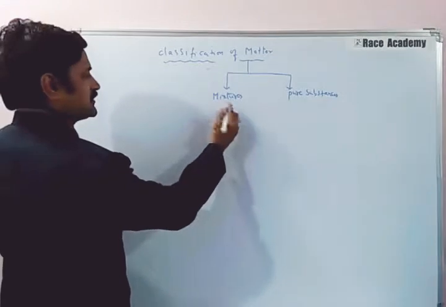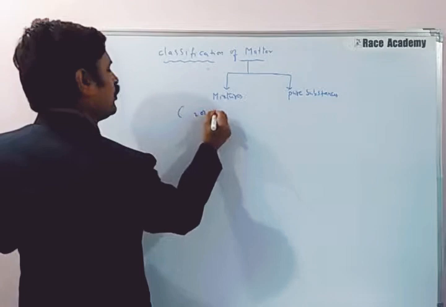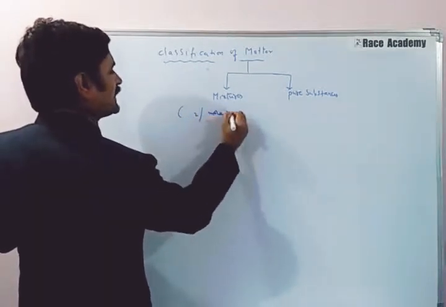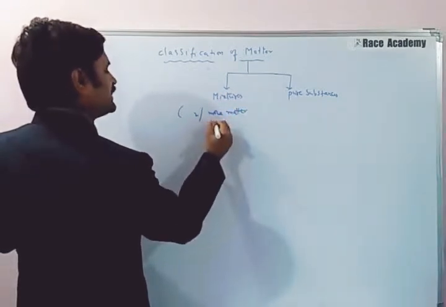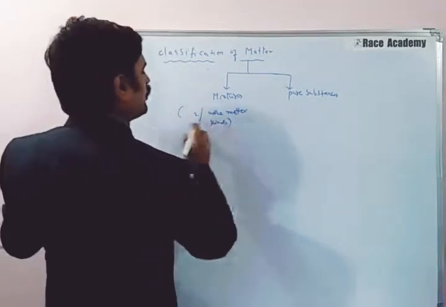In this one we have two or more kinds of matter.